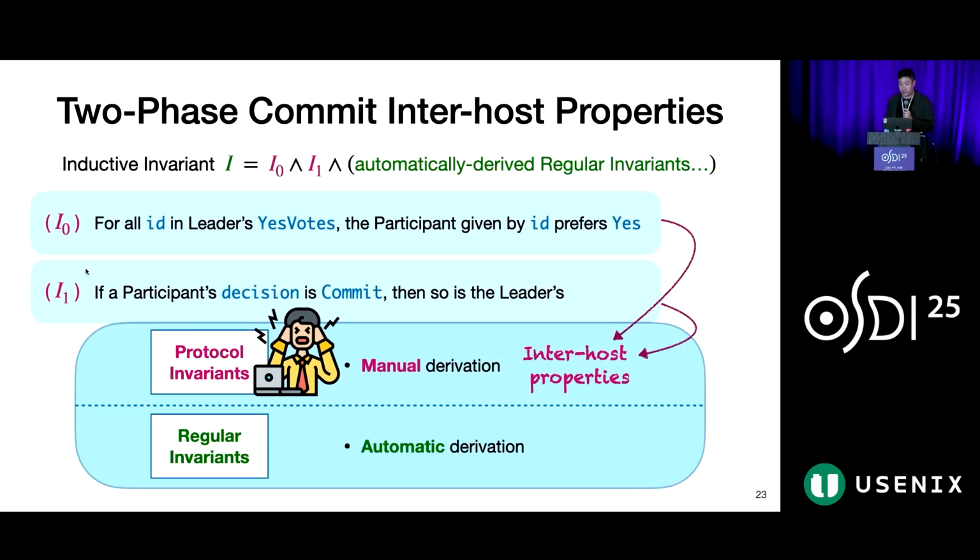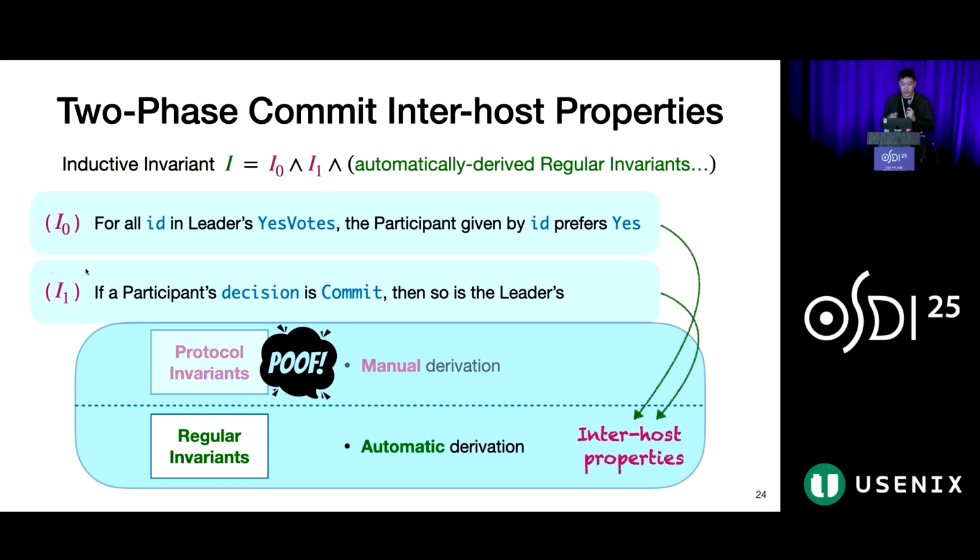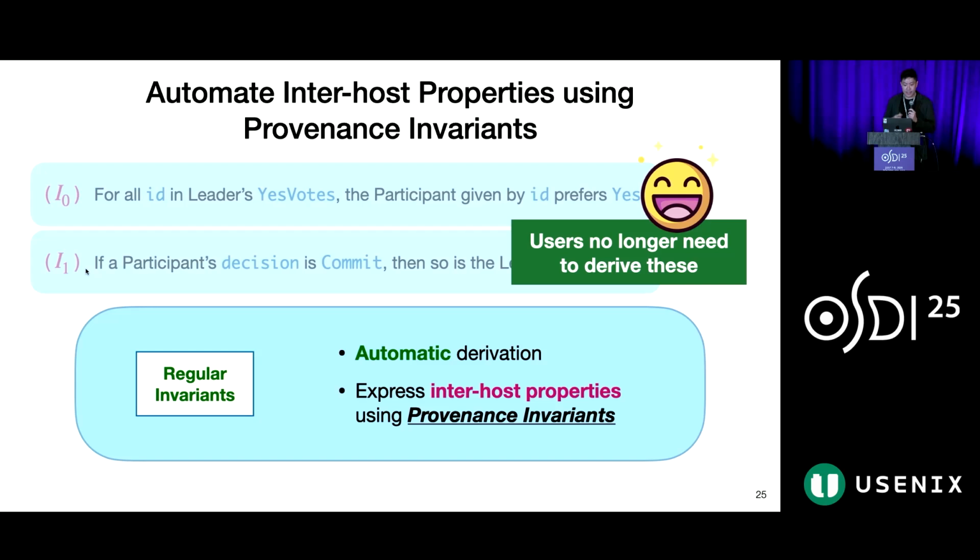Importantly, while prior work could automate some simple regular invariants, it could not derive these inter-host properties I0 and I1. However, I0 and I1 are conceptually the hardest ones because they deal with how the states of different hosts interact. This understanding can be difficult even for the protocol's designer, let alone a verification engineer working with a pre-existing protocol. In Basilisk, we address this user pain by expressing these inter-host properties using only simple, regular invariants. As such, I0 and I1 are no longer the concern of the user. In fact, users do not have to write any invariants at all.